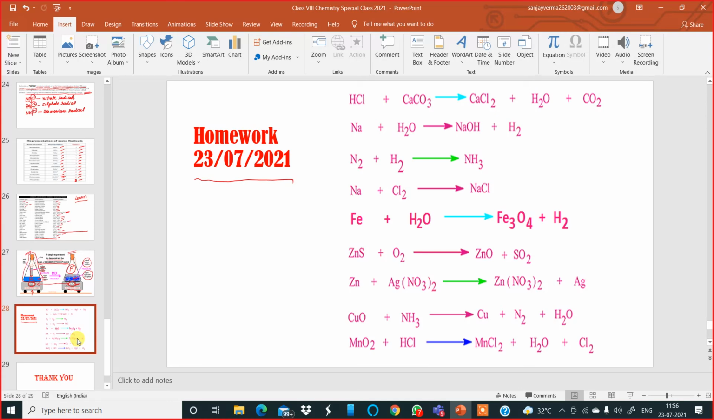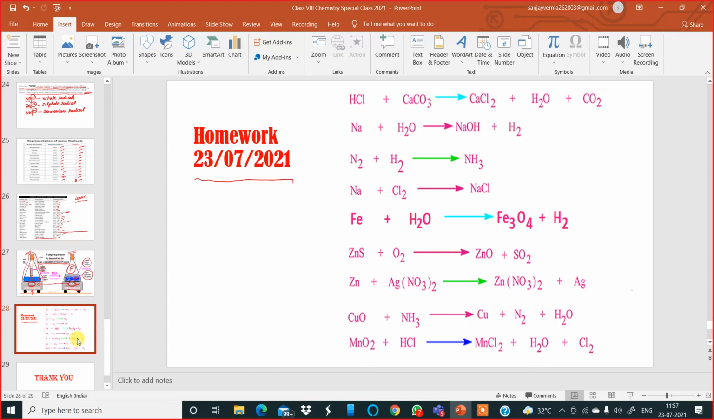Yes, what is the question? Sir, I just don't know how to do that. So where the arrow is pointing, below that. Balancing. For example, I'll show you one.